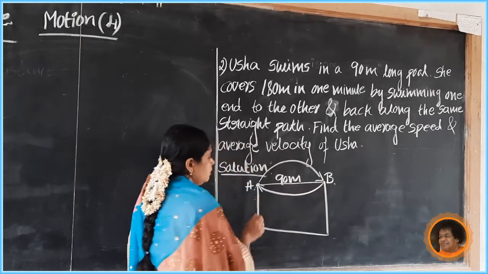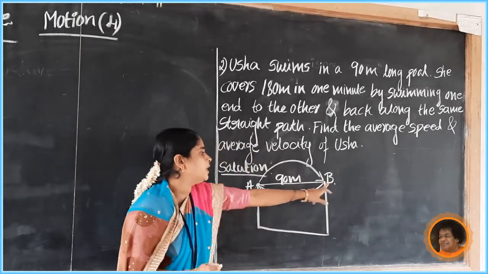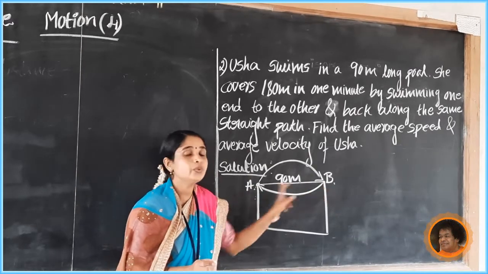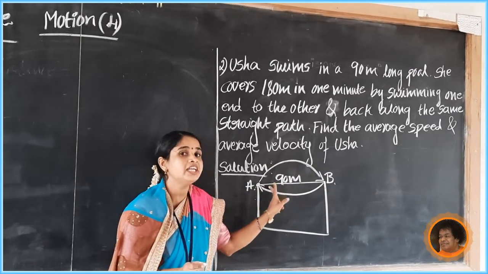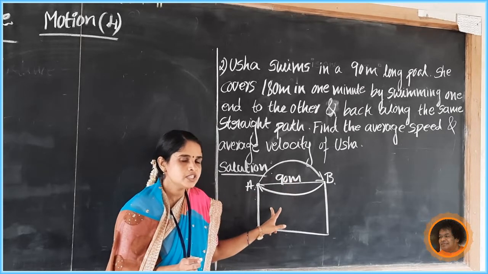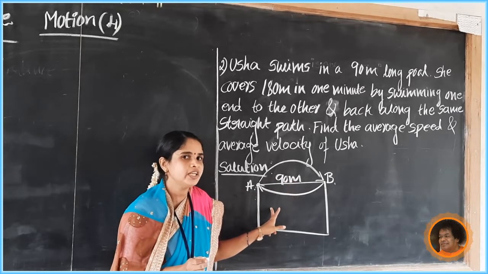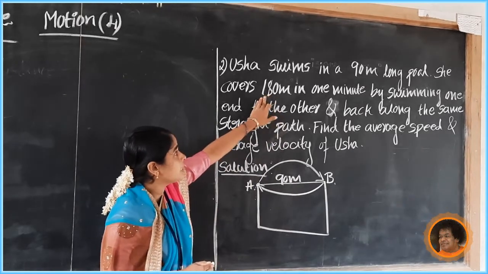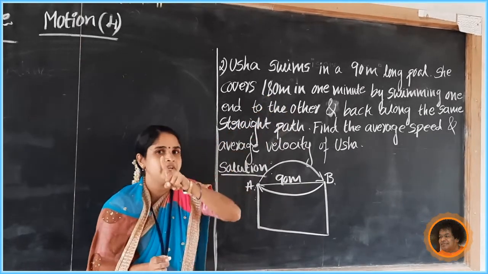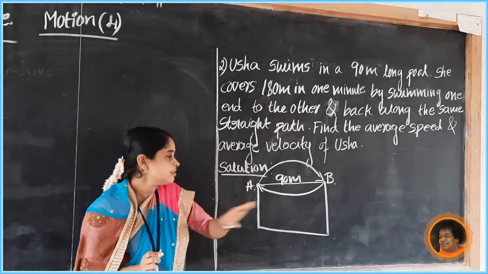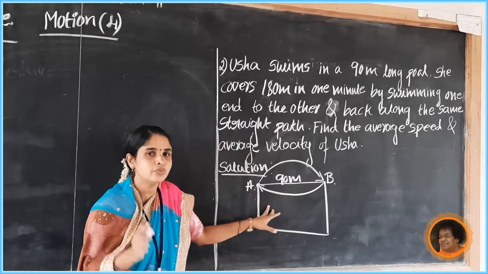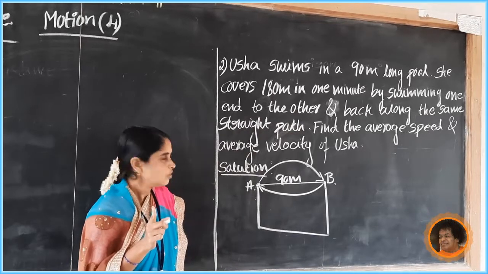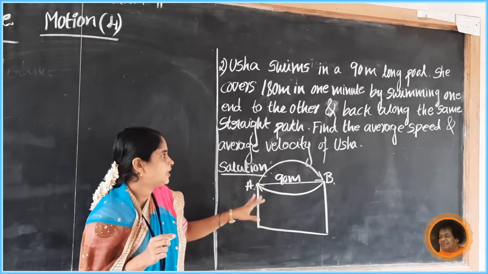What is the distance between A to B? It is 90 meter. Then what is the distance between B to A? It is also 90 meter. So 90 plus 90. Distance travelled equals 90 plus 90 equals 180 meter. It is given, she covers 180 meter distance in 1 minute. She covers this total distance, 180 meter, in 1 minute. Okay, so find the average speed and velocity.